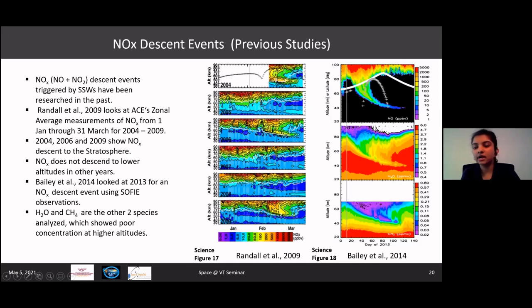In contrast to that, we can see here that the concentration of water is very strong in this particular region between around 40 and 60 kilometers. But at higher altitudes, the concentration of water is very low. And just like water, the concentration of methane is also low at higher altitudes, but it is present in strong amounts at lower altitudes.